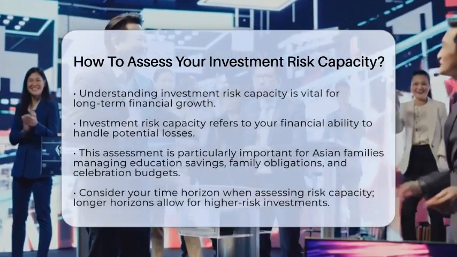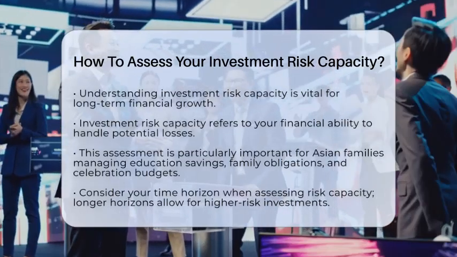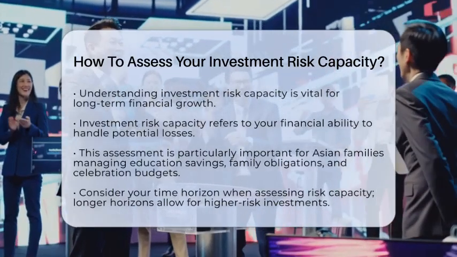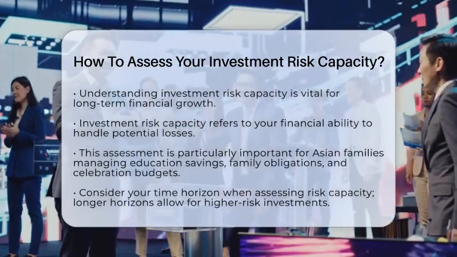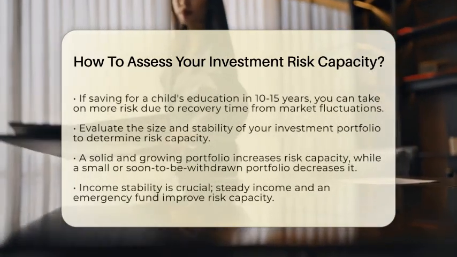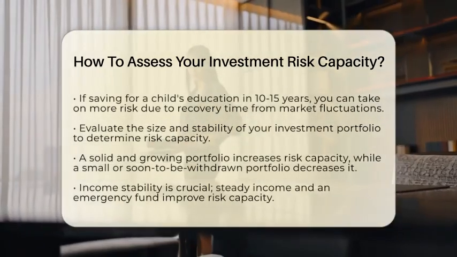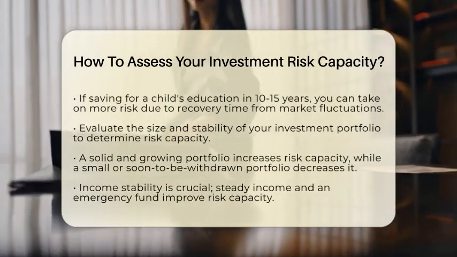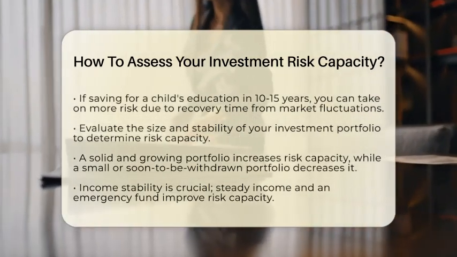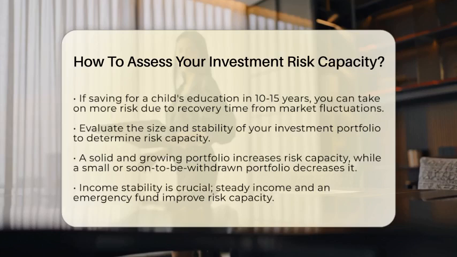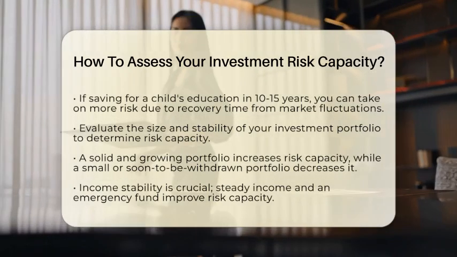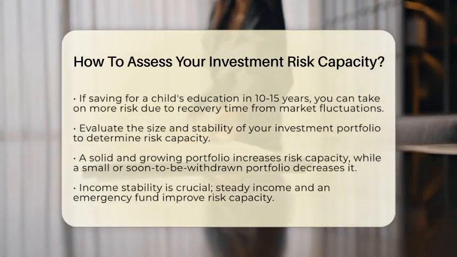First, think about your time horizon. This is the period you plan to keep your money invested before you need to access it. For instance, if you are saving for your child's university education, which is 10 to 15 years away, you have a longer time horizon. This allows you to consider higher risk investments since you can recover from market fluctuations over time. On the other hand, if you need the funds sooner, your risk capacity decreases because significant short-term losses could impact your financial plans.